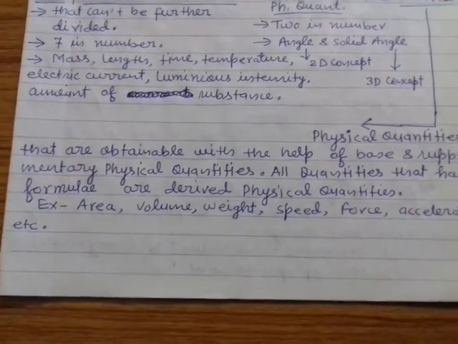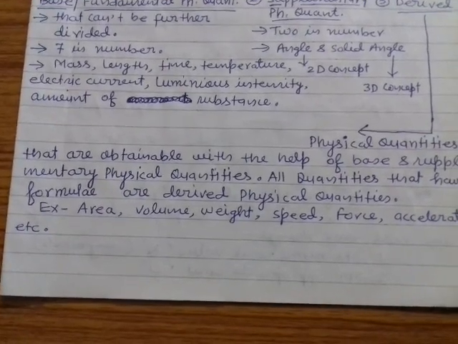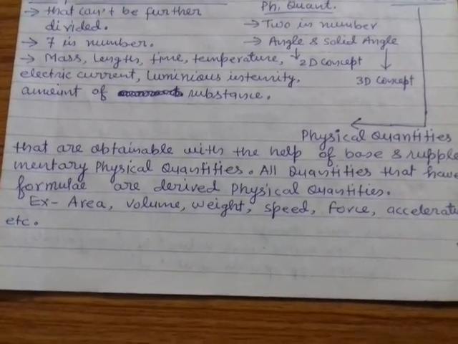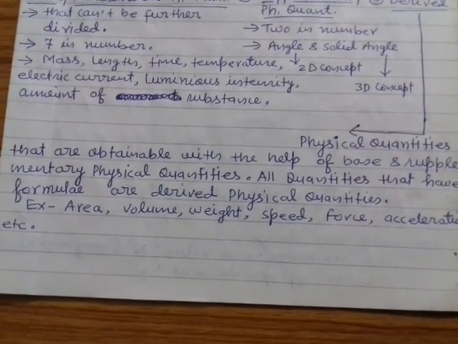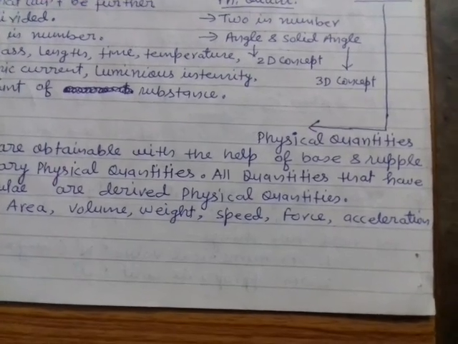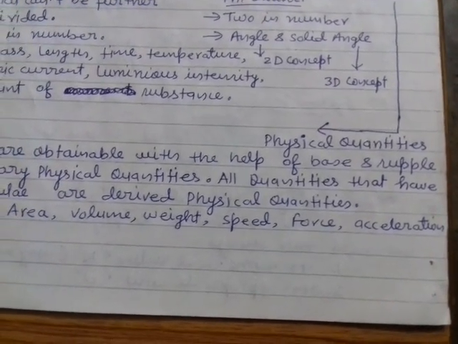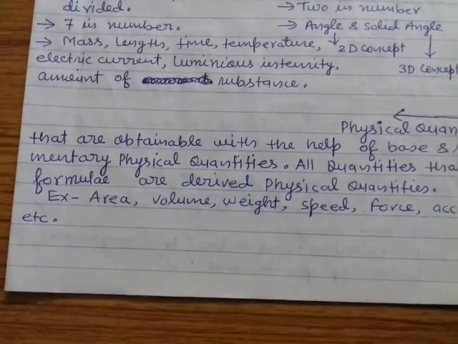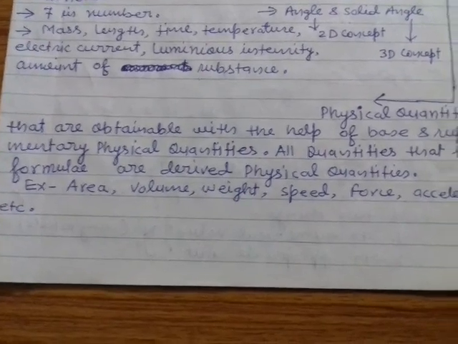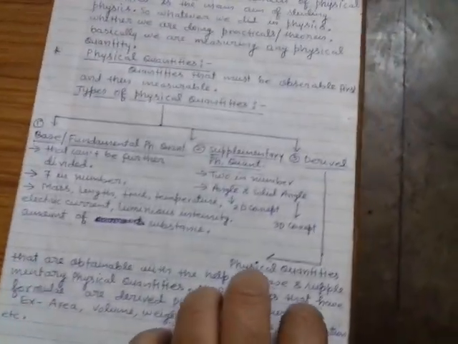They are obtainable with the help of base and supplementary physical quantities. Basically, physical quantities that can be further divided into fundamental or base quantities are known as derived quantities. All quantities that have a formula are derived physical quantities. Example: area, volume, weight, speed, force, acceleration, etc.